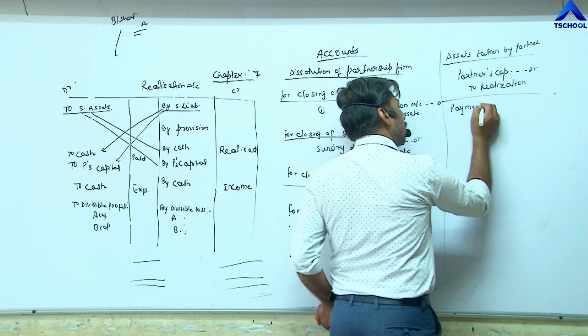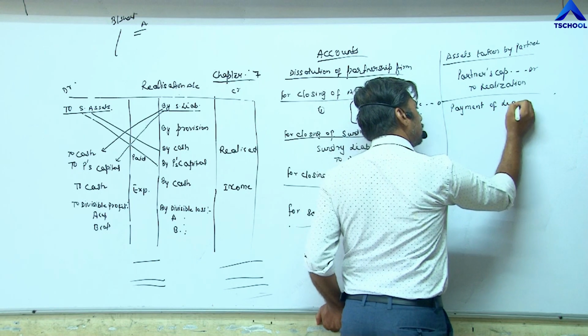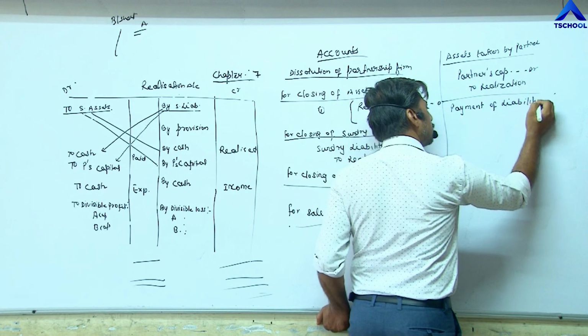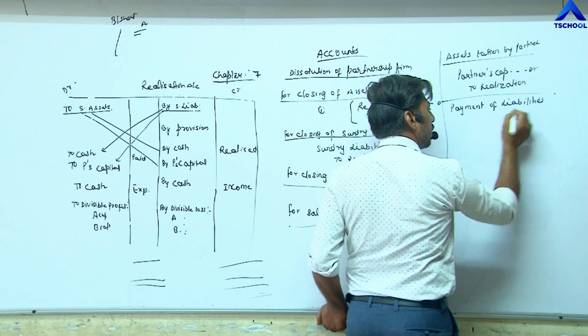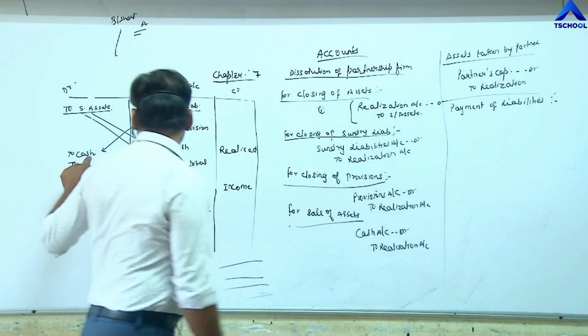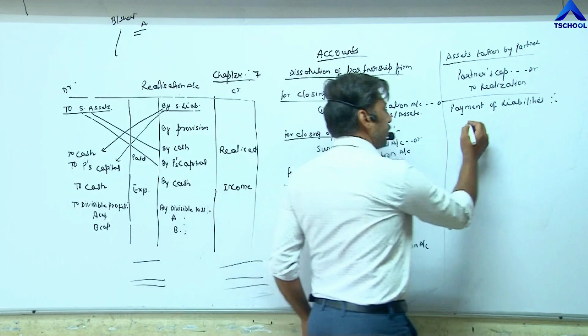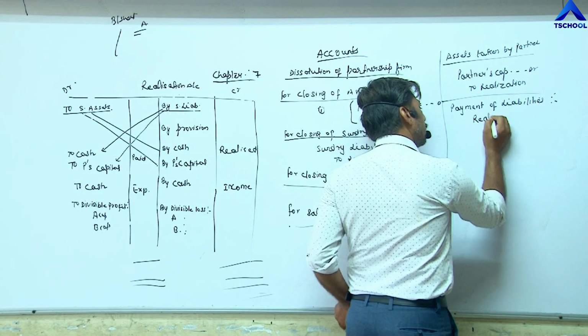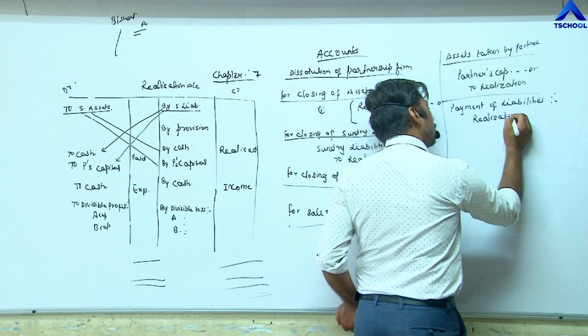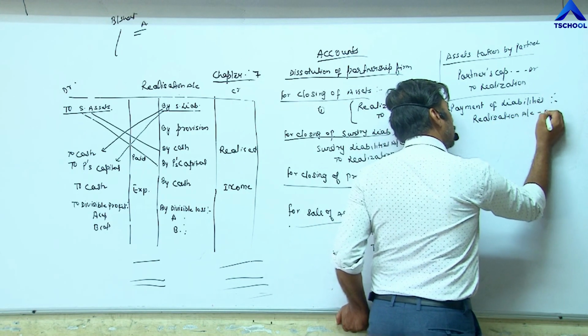The heading is payment of liabilities. The entry is to cash; we have written realization account debit to cash.